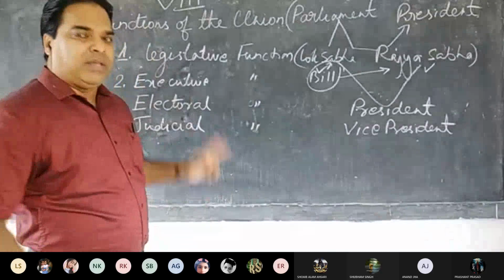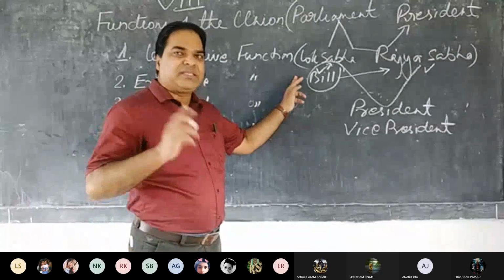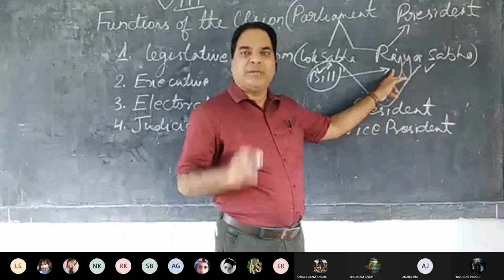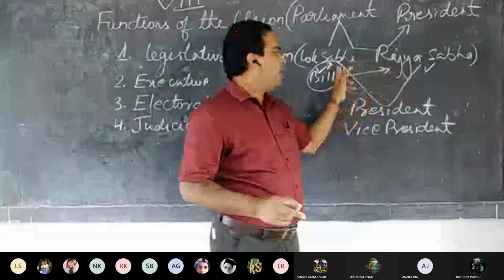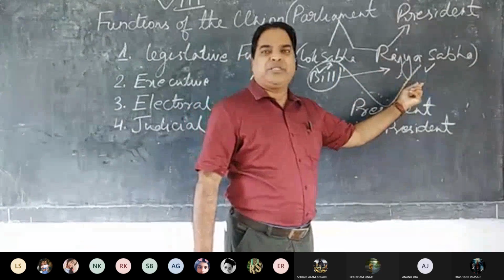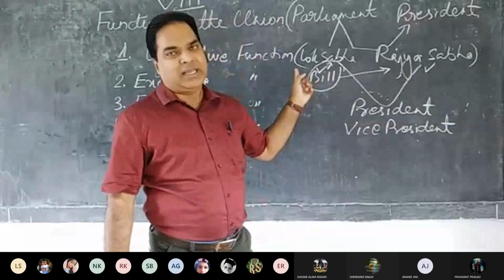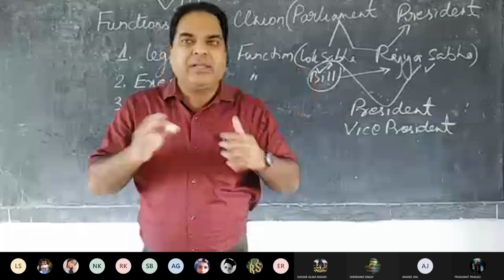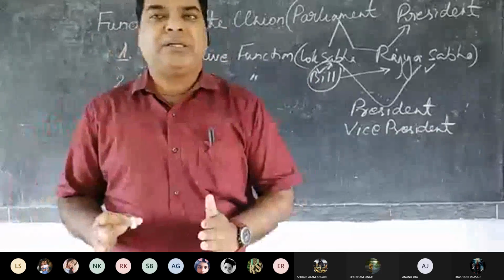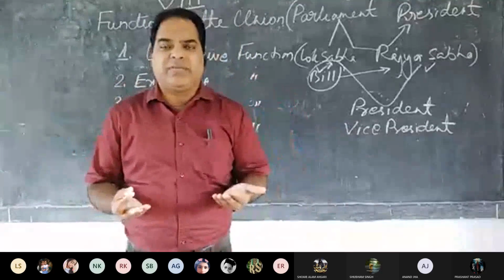If the allegation on the president is imposed by Lok Sabha, then the investigation will be done by Rajya Sabha. If Rajya Sabha imposes an allegation on the president, then Lok Sabha will investigate the entire case. During this process of investigation, the president is also present and is allowed to defend himself.